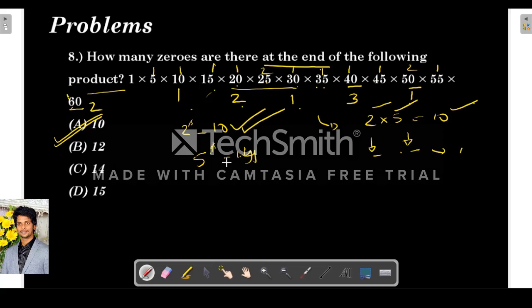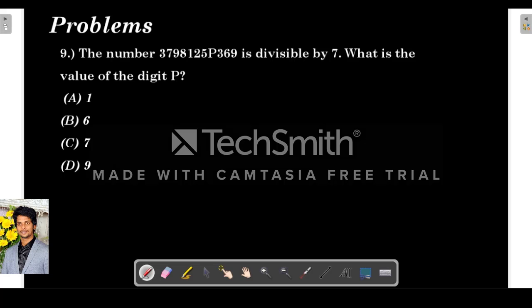Because 2's are less in number. Like 10 2's are there, but 14 5's are there. But the number of zeros will be 2 only, 10 only. So next. They are giving this number 3 7 9 8 1 2 5 P 3 6 9, and they are telling this is divisible by 7. So we have to find out the digit P.